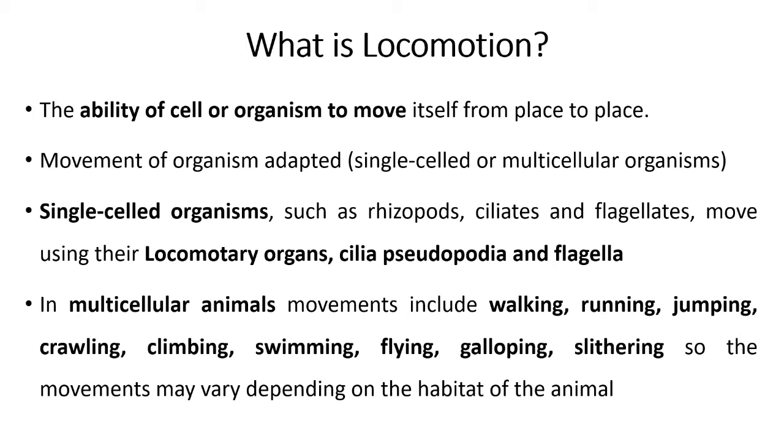In case of birds, well developed wings are there, so forelimbs are modified into wings. So using these wings, they can fly in the sky. Galloping, in case of reptile animal, we observe galloping and slithering over the surface. So such a type of different types of locomotion we observe in higher mammals. So in this presentation, we focus especially on locomotion in unicellular protozoan animal.